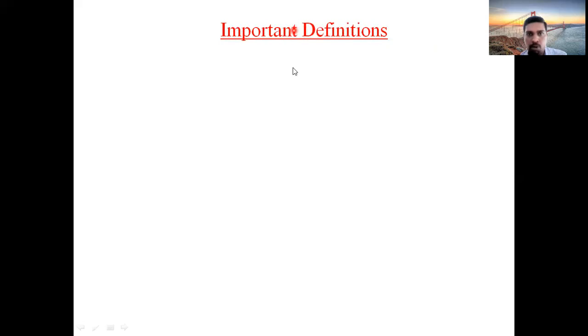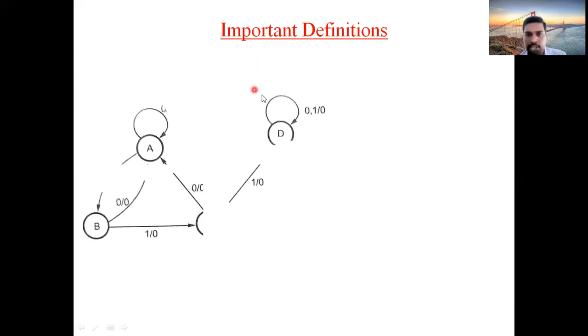Now we will see some important definitions. Why? Because in the coming topics, we need to understand these definitions. We will use some terminology, and we need to know the meaning of those terms. So firstly, we will observe one small circuit. This is an example. Kindly observe this.